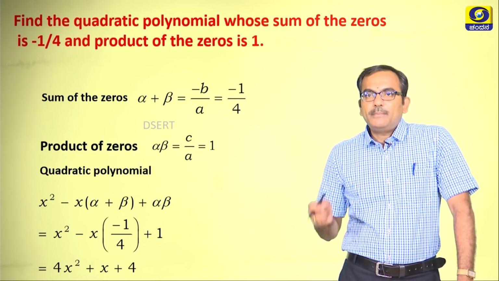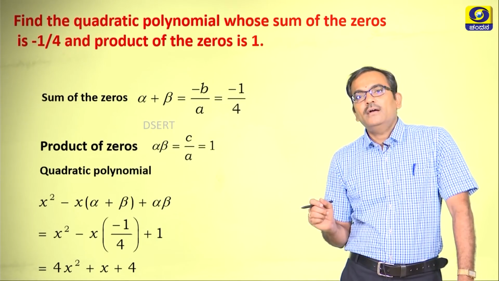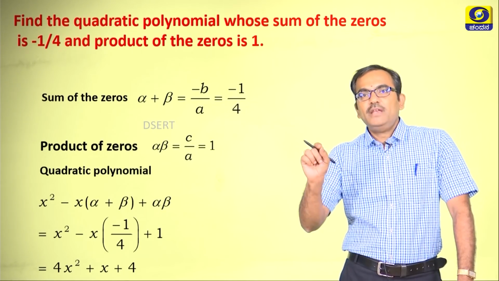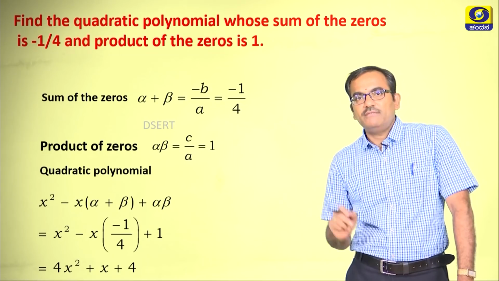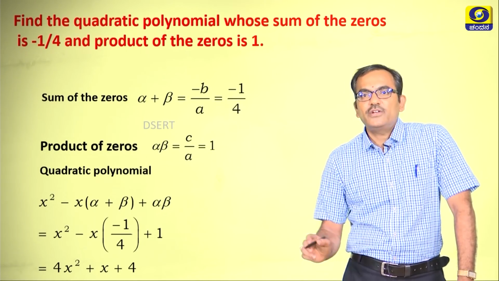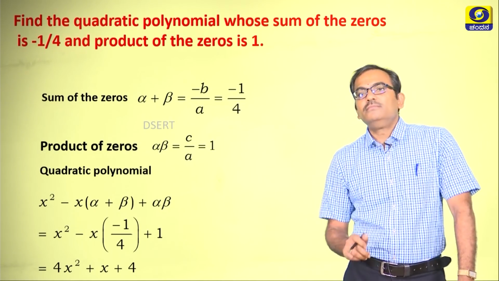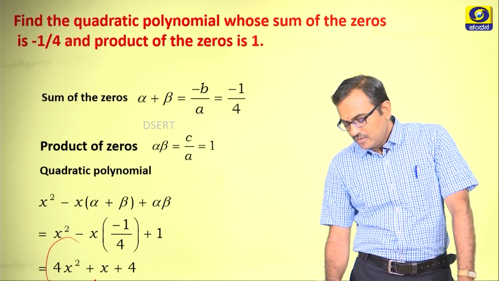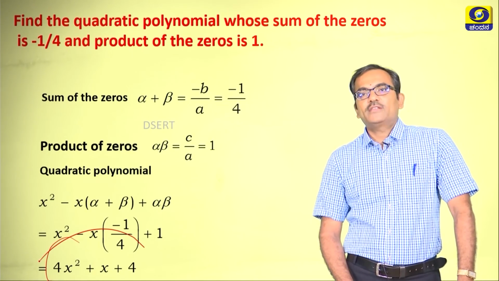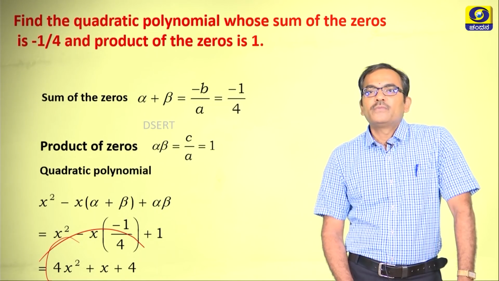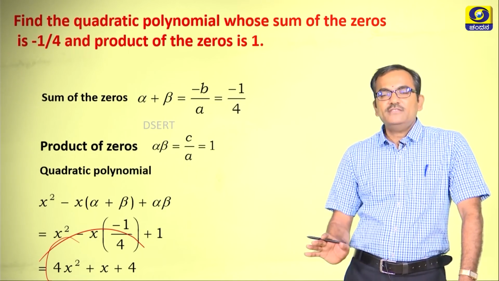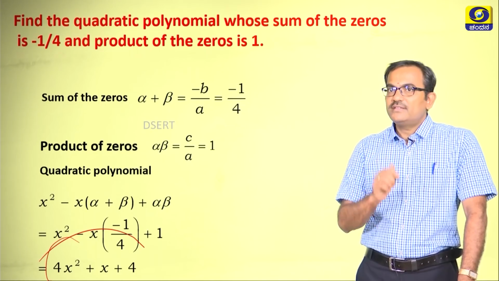Now in the place of alpha plus beta and alpha beta, let us replace minus 1 by 4 and 1 respectively, and let us try to see what happens. Ultimately we get 4x square plus 4x plus 4. So in both the ways you should be ready to conquer the question.